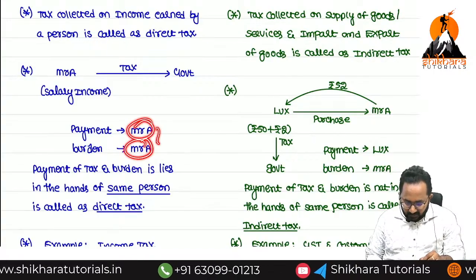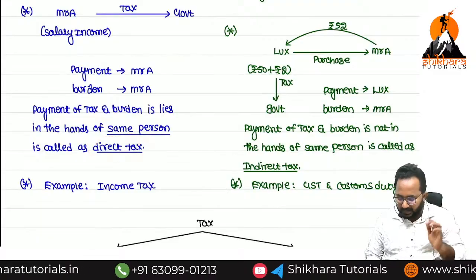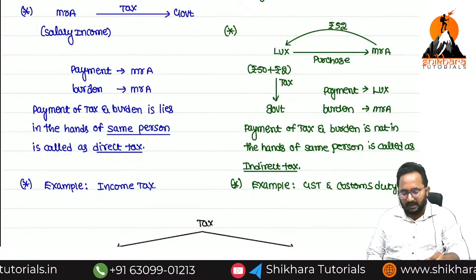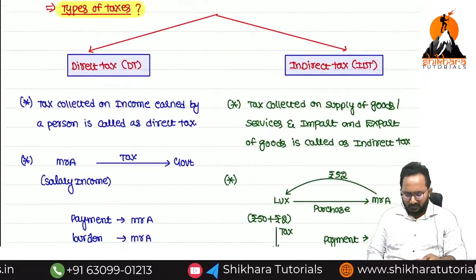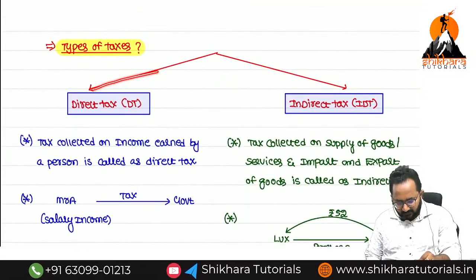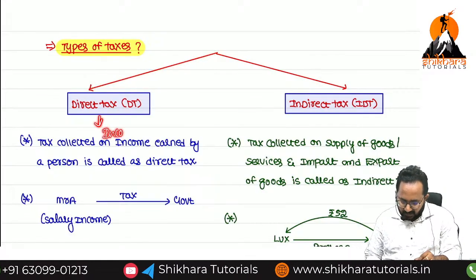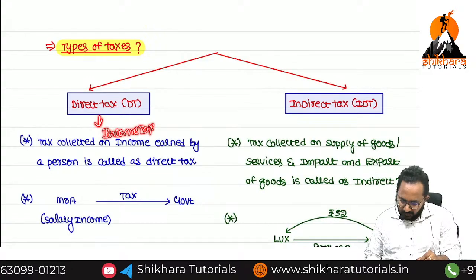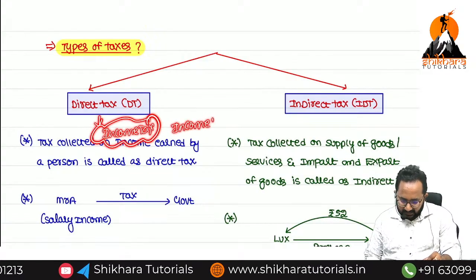So when these two fall in the hands of the same person, the type of tax is what? Direct tax. And one example of direct tax, you know what that is? Income tax. So taxes can be classified into two types, but can you tell me one example of direct tax? Income tax. For knowing the income tax, we need to refer to which law? Income Tax Act, which year?